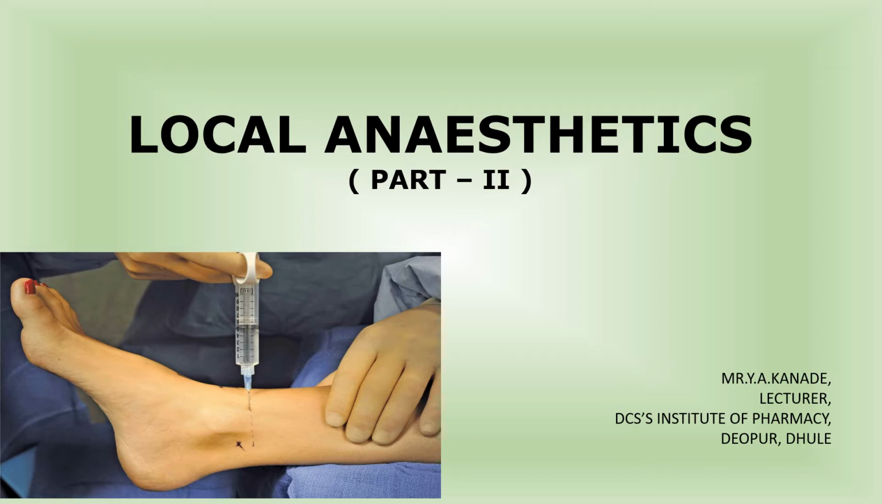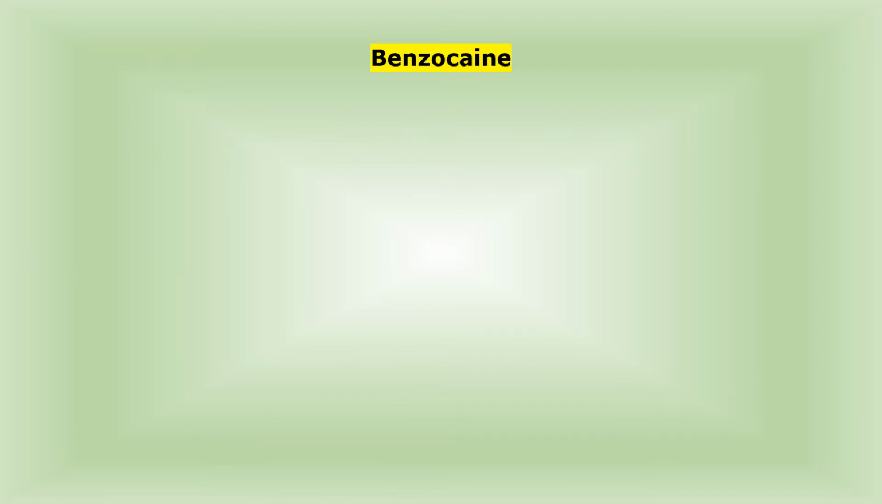In the previous lecture, we have studied about local anesthetics, that is, definition, methods of administration, ideal properties of local anesthetics, and chemical classification of local anesthetics. In today's lecture, we are going to see the drugs which are for your study. The first drug, that is benzocaine.